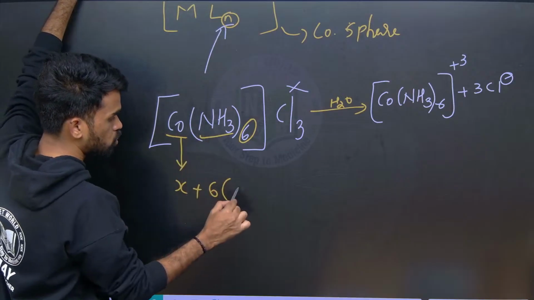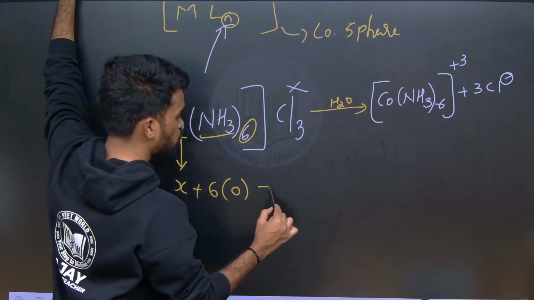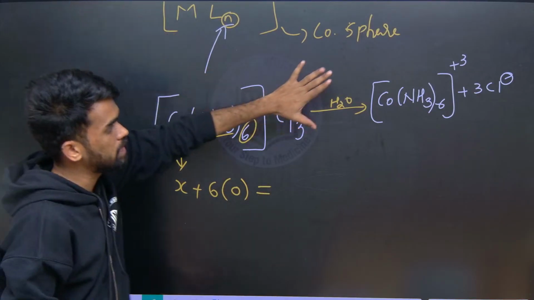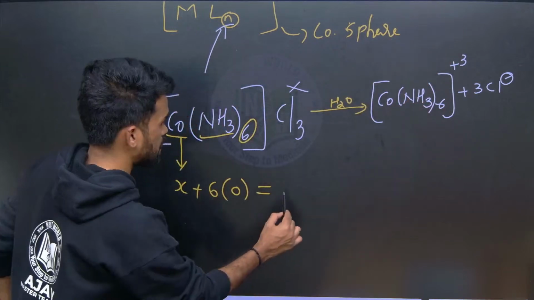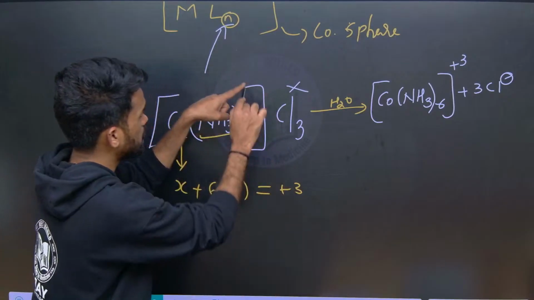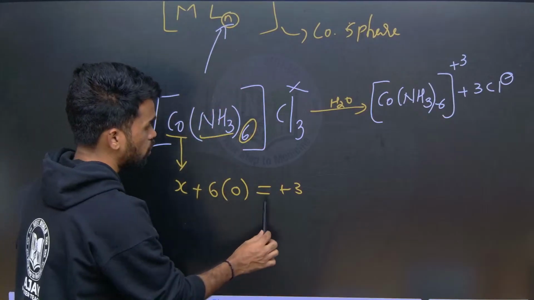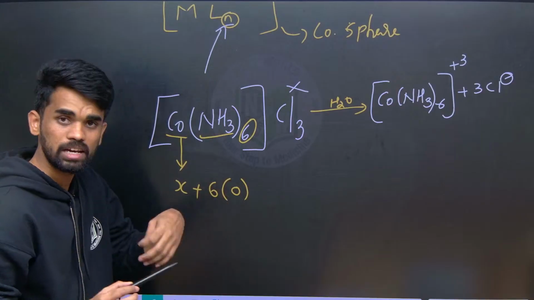Since it is neutral, the charge with respect to that ligand will be 0. And equals to, why am I writing equals to? If there is a charge on the coordination sphere, just write it equals to that charge. If there is no charge, both ways are correct. I will be telling you both methods.